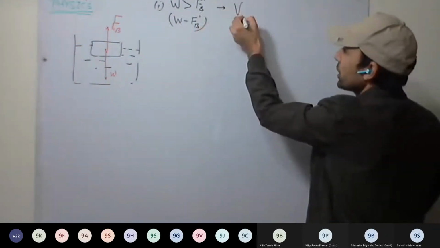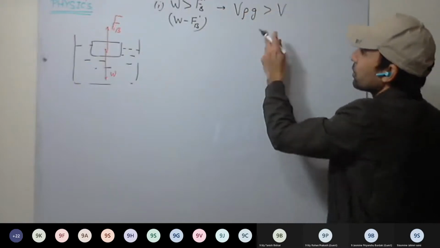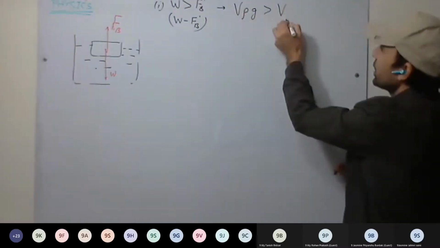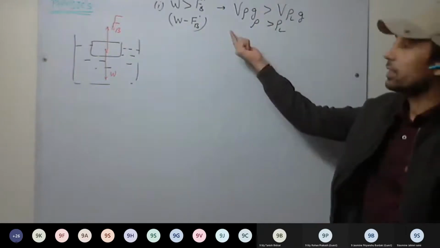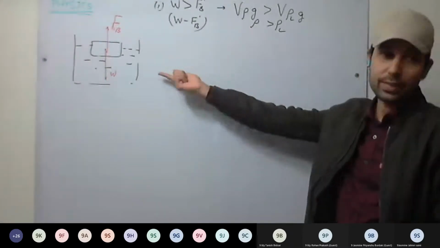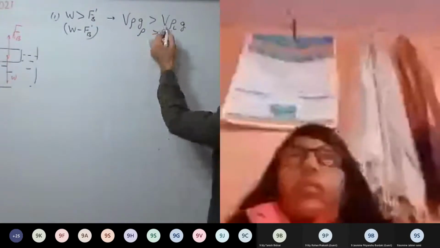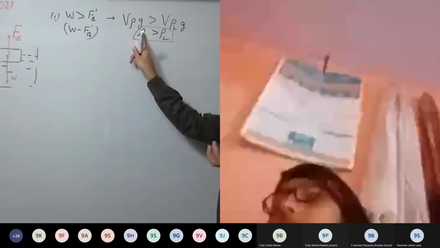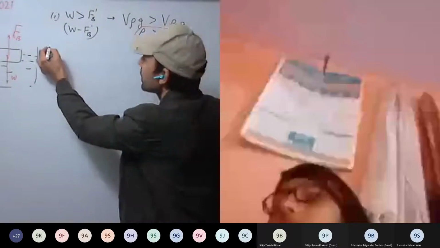So weight is more than FB dash. What is weight? Volume of the body, rho of the body into g. And what is FB? It will be completely immersed inside the liquid, V rho L g. So rho is greater than rho L. When the density of the body is more than density of the liquid, the body will sink. Always remember, whenever the density of the body is greater than density of the liquid, it means the body is more dense as compared to the liquid. The body will sink. This is the first case we have discussed.